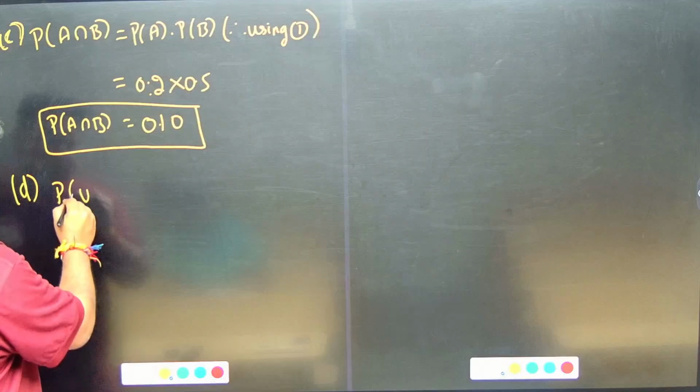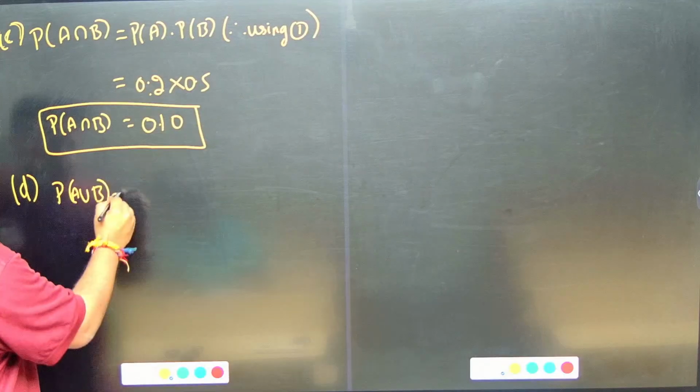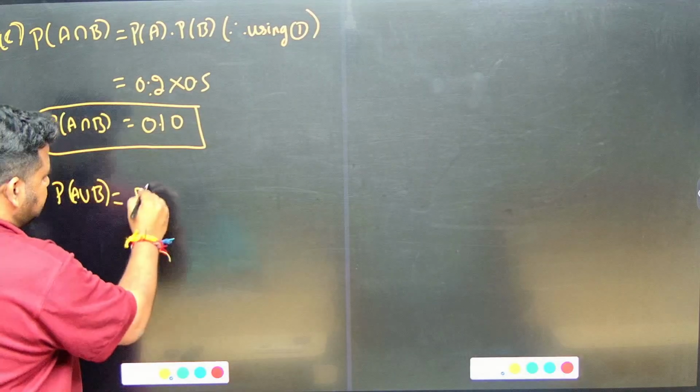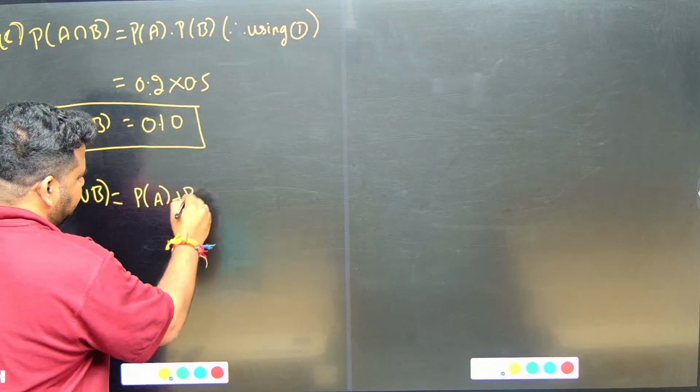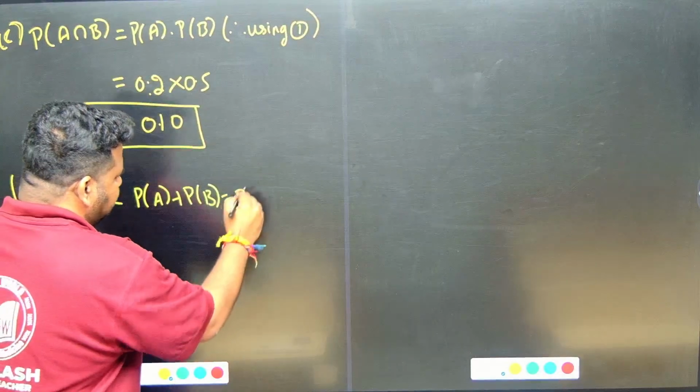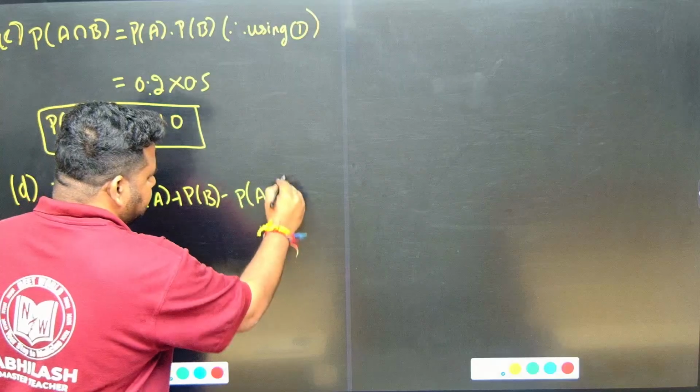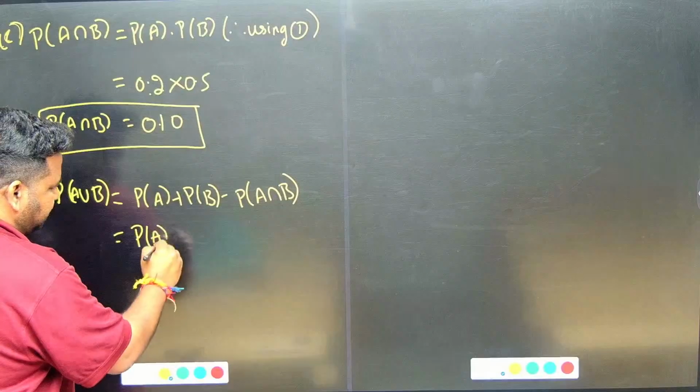Now we have to find P of A union B. P of A union B can be written as P of A plus P of B minus P of A intersection B, correct. Now P of A intersection B can be written as P of A into P of B, therefore using 1.